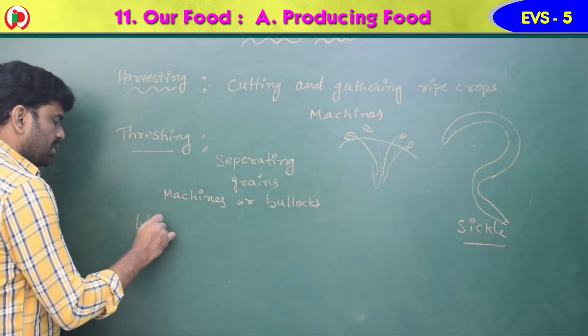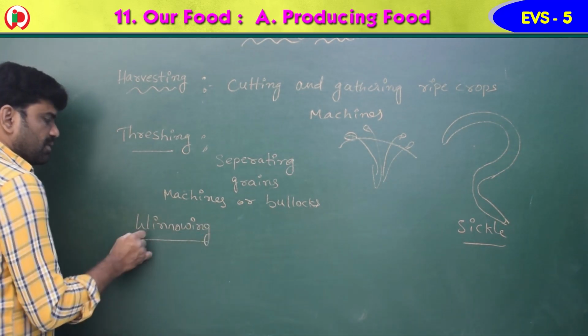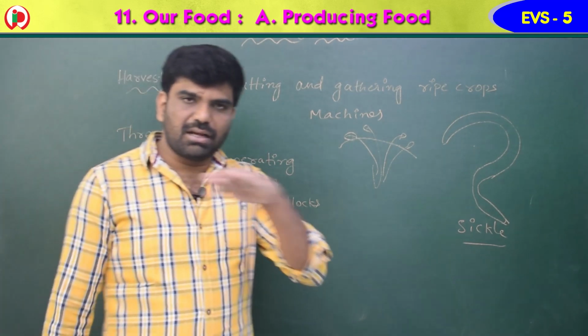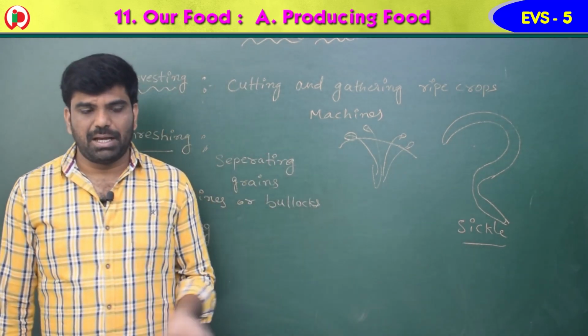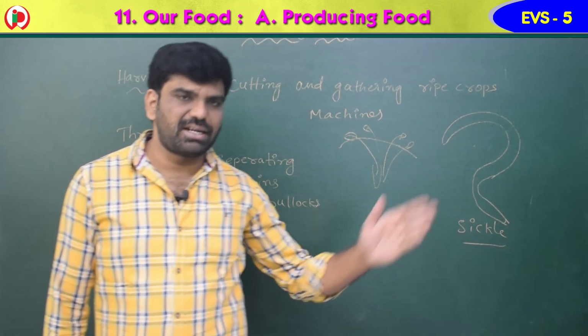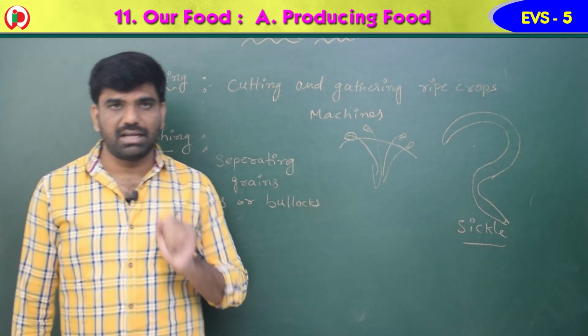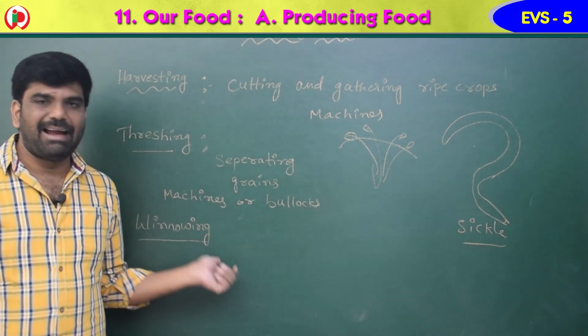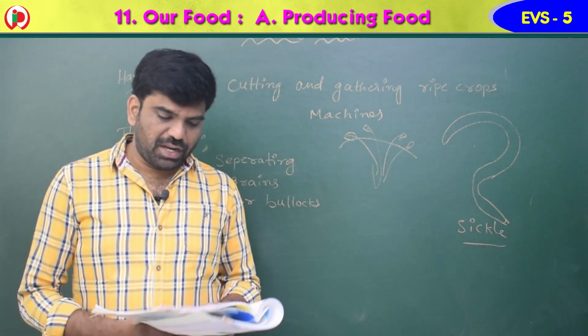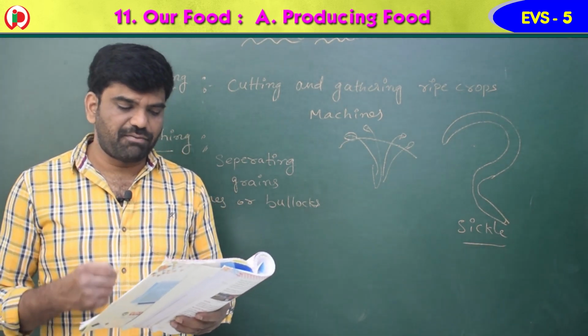What is this, children? Winnowing. You can see the picture. This is also very important. So cutting the crop is called harvesting, and beating the crops, or the bullocks treading over them, or using machines to separate the grains, that is called threshing. And winnowing is the process of separating husk from seeds by dropping them from a height.